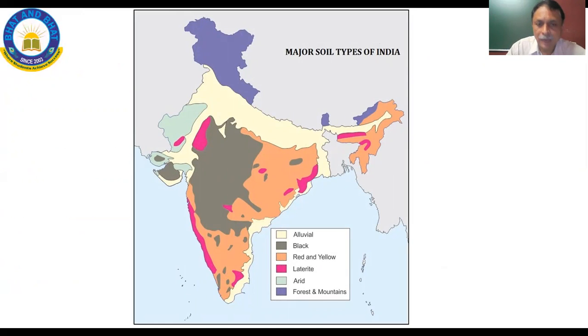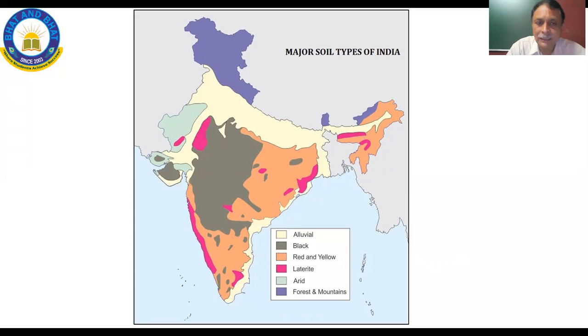Here, this map, I would like you to refer to the different maps that are given in the textbook also. As we go to that specific part of the chapter, I will ask you to refer to the maps that are there in the textbook also. This is a combined map where all the major soil types have been shown: alluvial, black, red. Actually, yellow is not part of the red soil. It's another part. And then lateritic soil, arid soil.